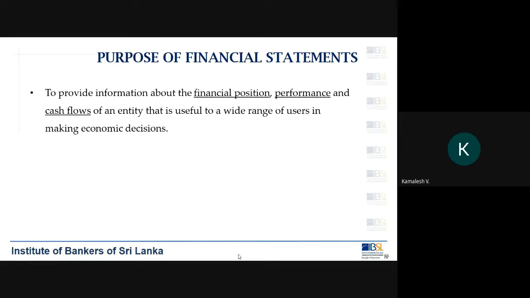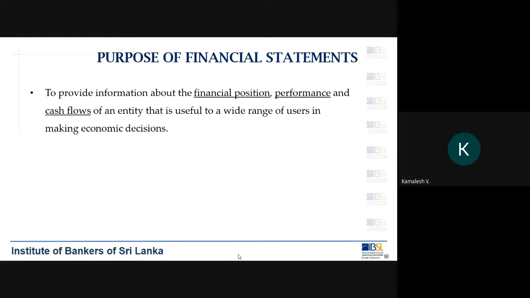How do we give that information? That is by way of a cash flow statement. So we are basically talking about three financial statements here. One is the financial position, secondly the performance, and thirdly cash flows of a company.